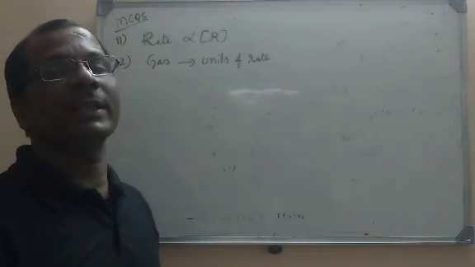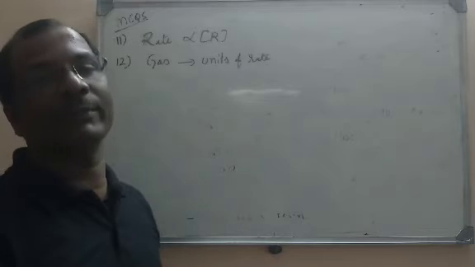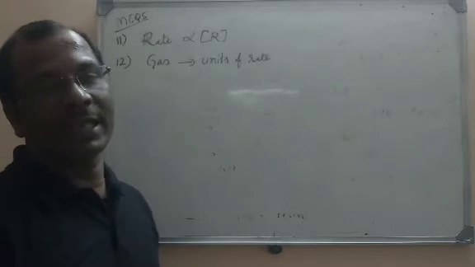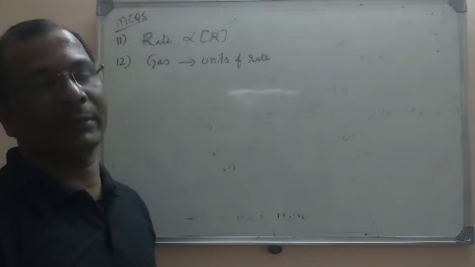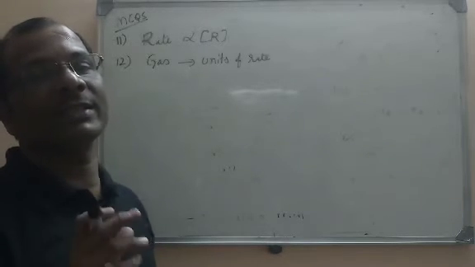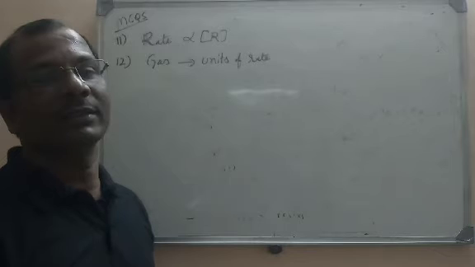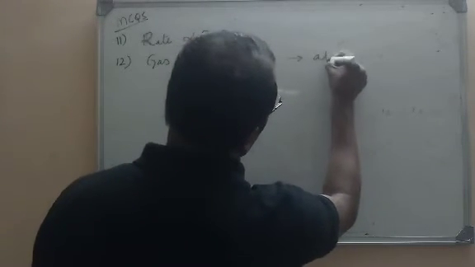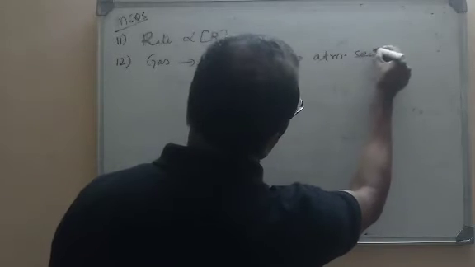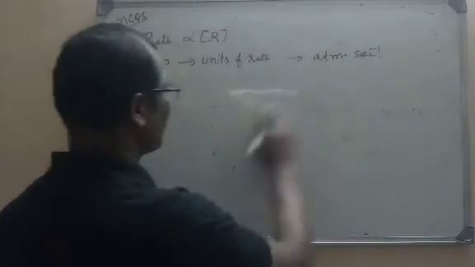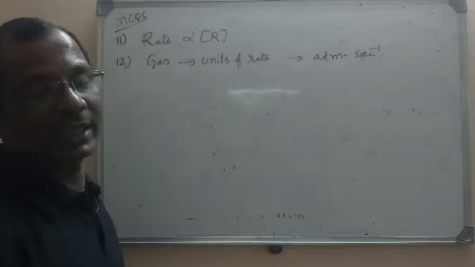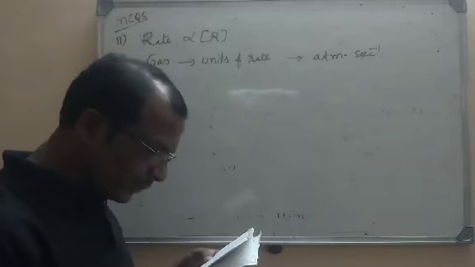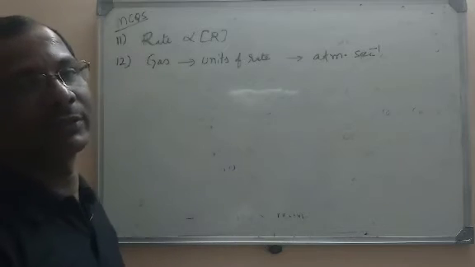Concentration by time, moles per liter per second or per time, we are taking. But here concentration is not taken. For gas we use pressure, for example, let it be atmospheres. So in place of concentration we are taking pressure. That is atmospheres into second inverse, or time inverse. Atmospheres second inverse are the units when time is taken in seconds. These are the units when gaseous phase is taken. So here the right option is the third option, atmospheres into second inverse.